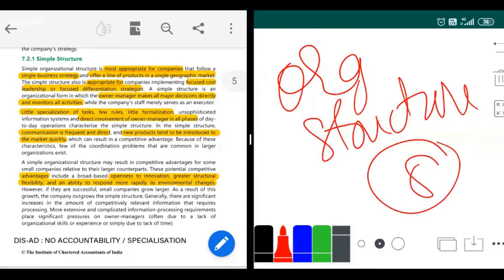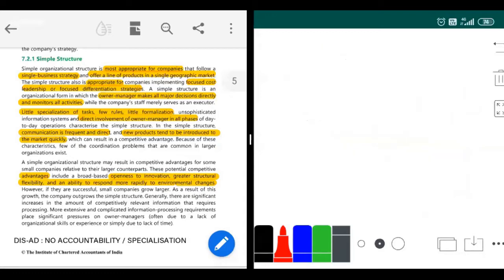Before we get into the text, I'm going to make you travel through a story. We are going to have a business story time. Then we'll move on to the text so you guys understand better. First we'll start with simple structure.